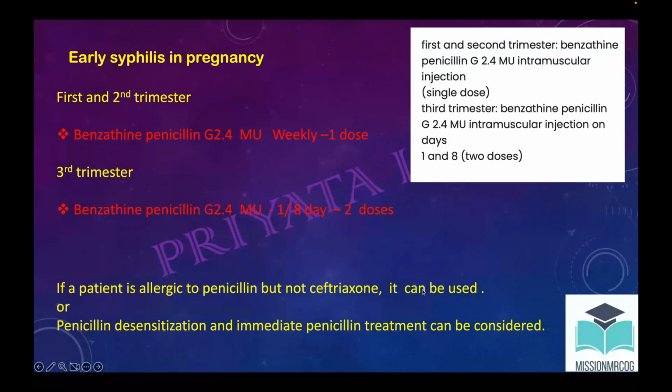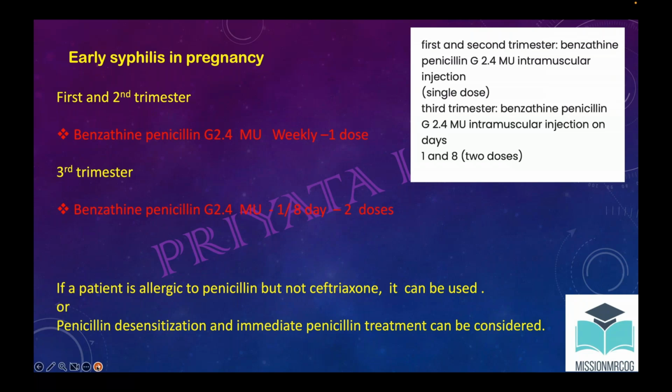Usually the role players say I am allergic to penicillin, so you can offer her ceftriaxone if she is not allergic to it. Otherwise, the patient would be sent for penicillin desensitization, and the penicillin treatment would be done. What penicillin desensitization is, I have already explained.